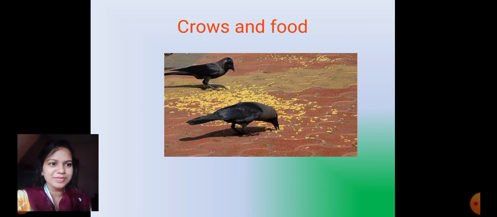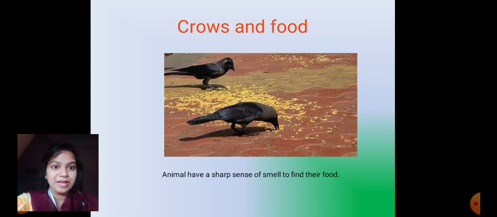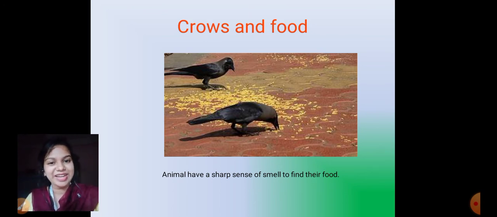They will get the message, they will gather around, and then they will start eating the food. So crows also have a very strong sense of smell, right? They have a very sharp sense of smell. And birds, you know, they fly up above in the sky and they keep hunting for food. Okay? And when they see something, they grab it.